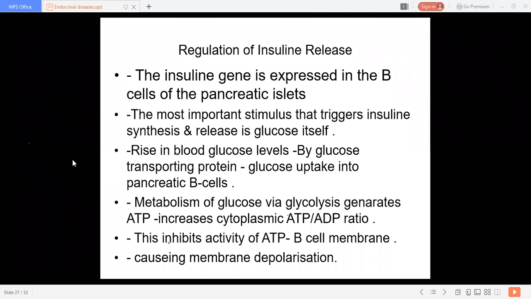Now metabolism of the glucose via glycolysis generates ATP. These energy molecules are generated, and there is an increase in the cytoplasmic ATP to ADP ratio.